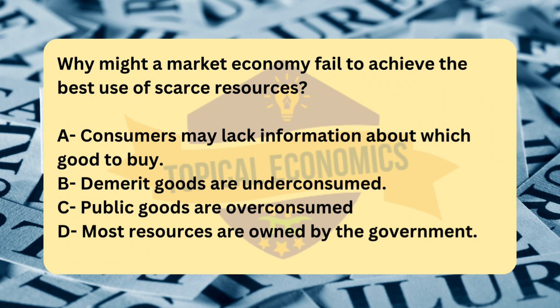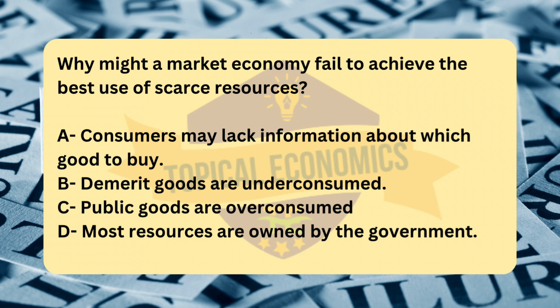Analyzing the other options. Option B. Demerit goods are underconsumed. Demerit goods are those that are considered harmful to individuals or society, e.g., cigarettes, alcohol. In a market economy, demerit goods are typically overconsumed because consumers often undervalue the negative externalities, like health costs or social harm. Governments might step in to regulate or tax demerit goods to reduce consumption, not encourage it. The issue here isn't underconsumption, but overconsumption of demerit goods, which can lead to inefficiency and harm to society.